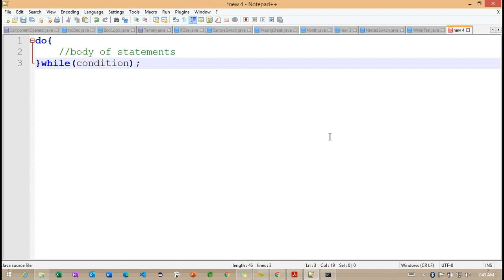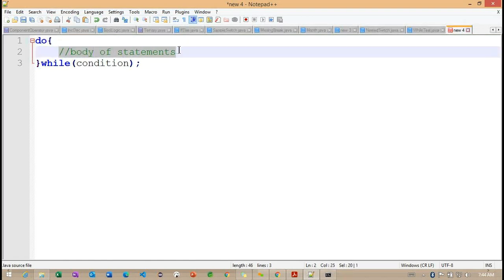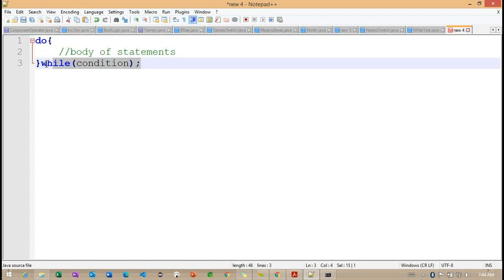Getting the point? So this is important here. We are making the condition here. Now you can observe, whenever the user enters at the first time, we don't have any condition here. So what happens internally? It's going to execute the first time, and once this particular do block is completed, what is happening internally? It's checking the condition here.